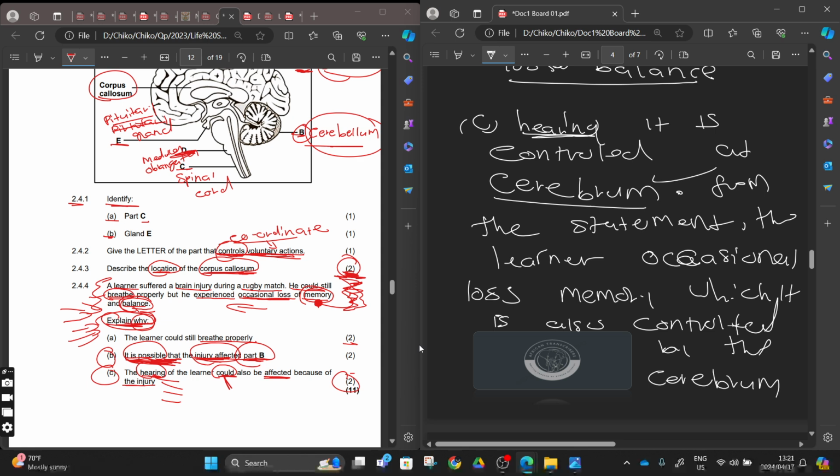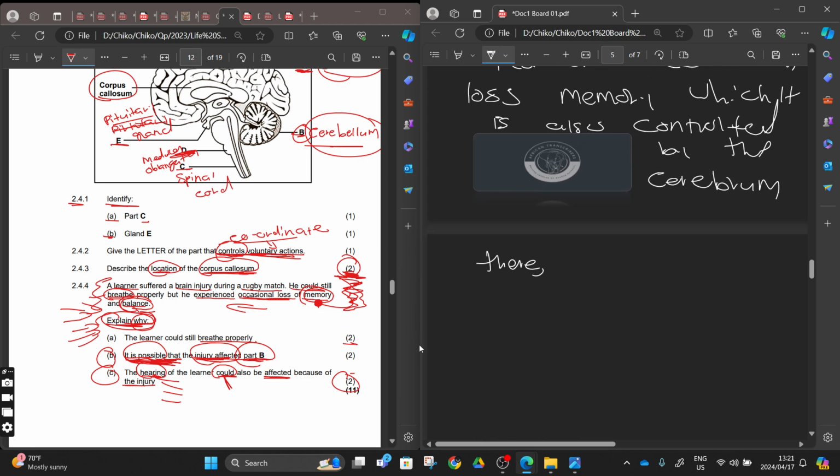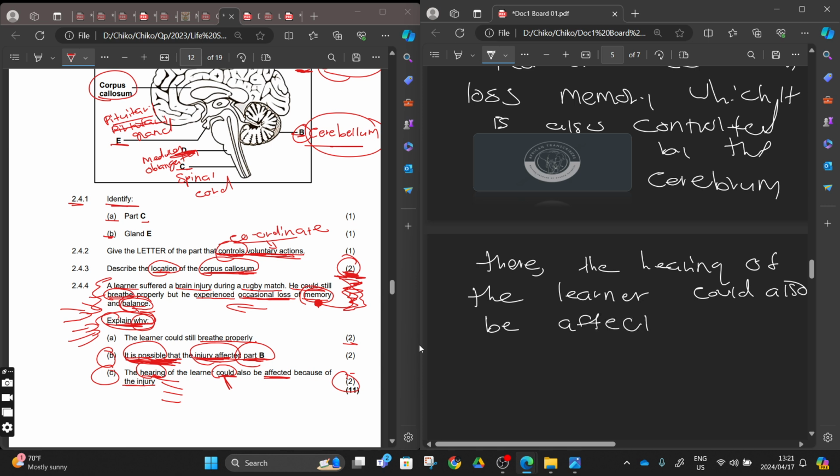They give us this cerebrum, and from the statement, the learner occasionally lost memory, which is also controlled by the cerebrum. Therefore, the hearing of the learner could also be affected. Now we are done.